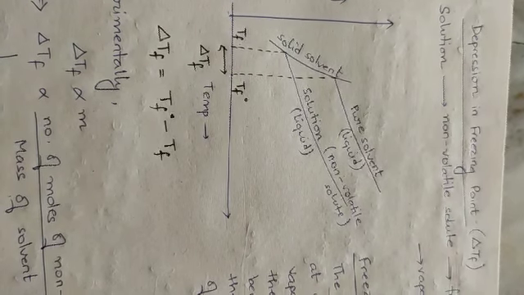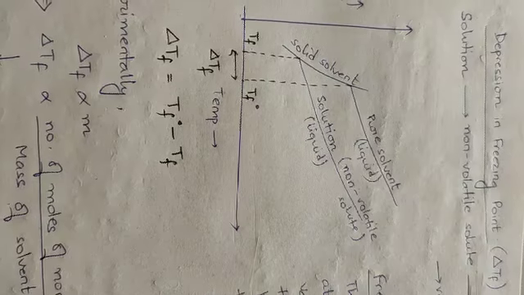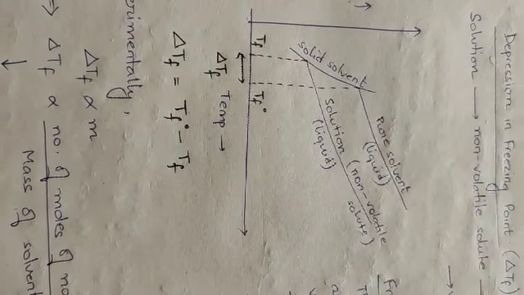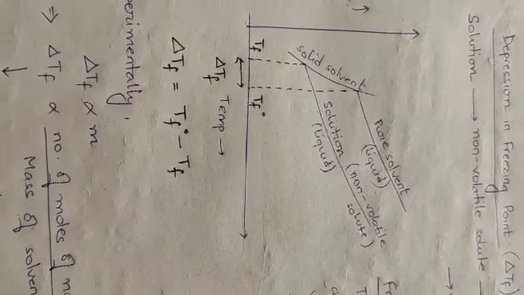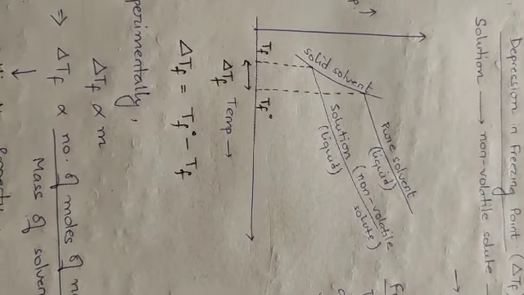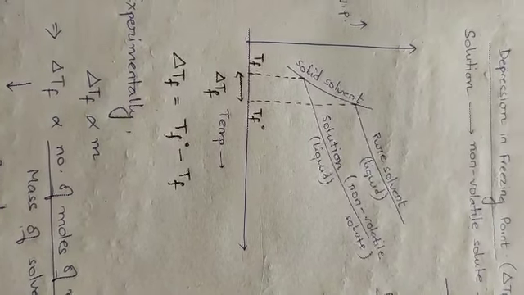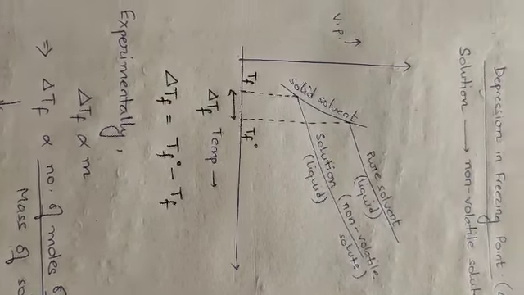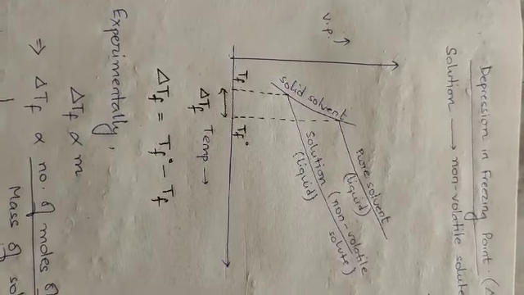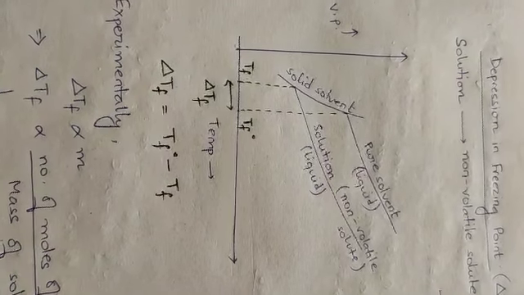How to lower the solvent molecule's kinetic energy? By decreasing the temperature, right? Or by abstraction of heat. Abstraction of heat, where will it result in? It will result in freezing point lowering, or what we call the depression in freezing point, right?